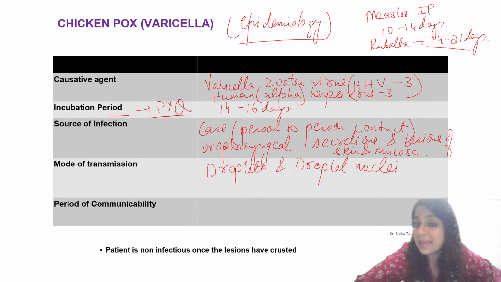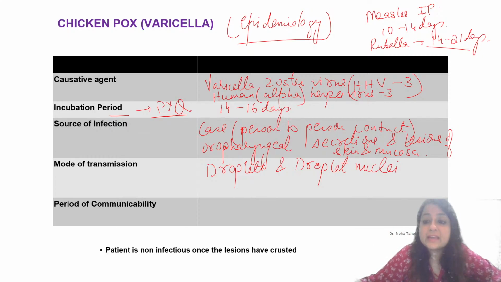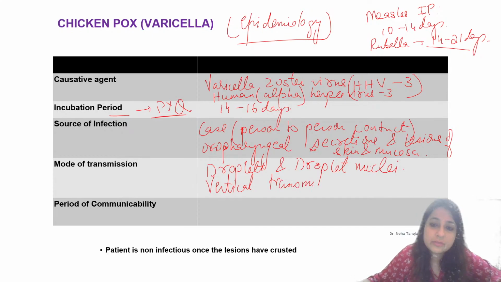Droplet nuclei are lighter particles, less than 5 microns, so they remain suspended in air. Do you see vertical transmission in chickenpox? Yes, we definitely see vertical transmission, leading to congenital varicella. We will be discussing that as well.